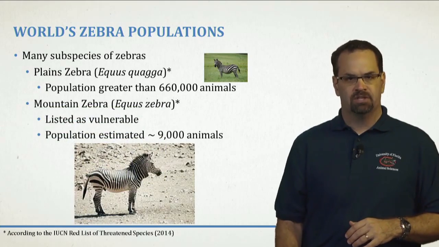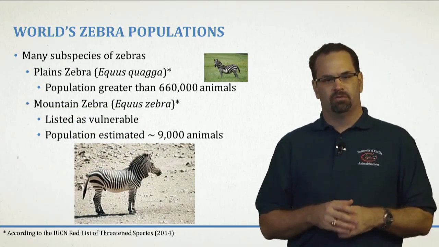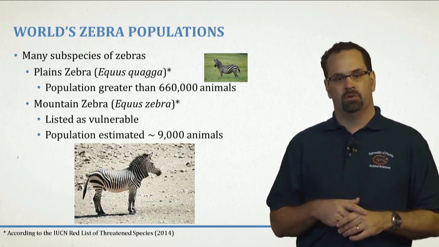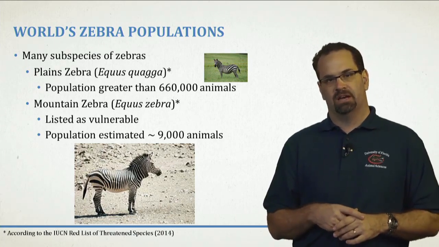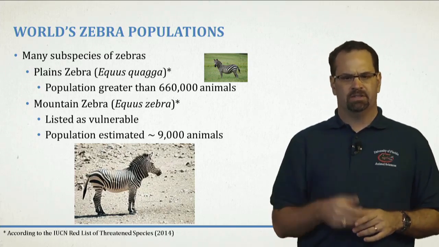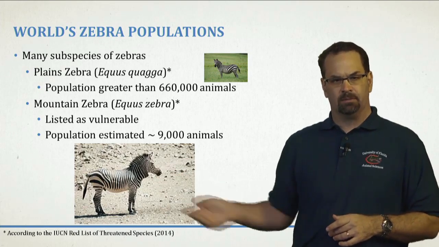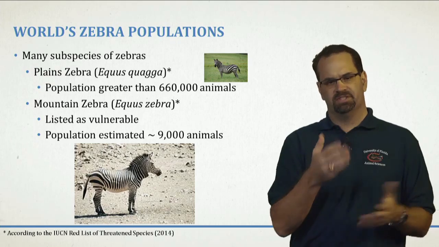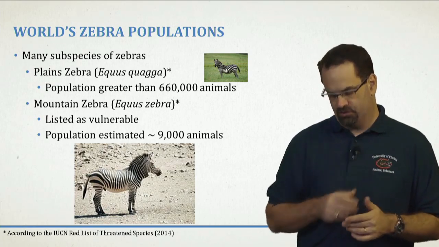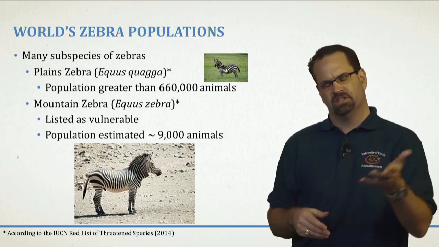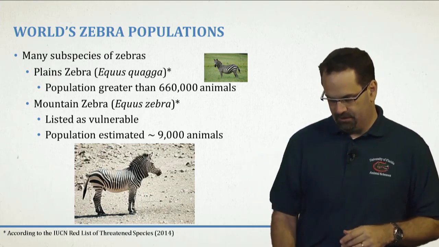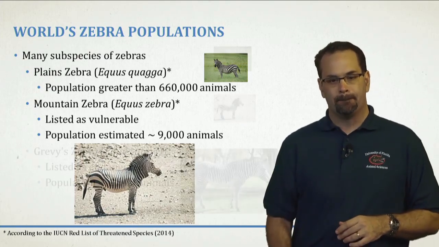But the other two populations of zebras aren't doing so hot. The first is the mountain zebra, Equus zebra, and they're listed as vulnerable. There's only about 9,000 of these animals left, and they're in the southwestern region of Africa. And what's unique about these animals too is you can see that dewlap right there. And that's important because these animals are in hotter parts of Africa, and that extra skin helps them thermoregulate. So it's really cool if you ever see these at a zoo, or if you're fortunate enough to see them in the wild, you can see that dewlap, and it's pretty unique to them.